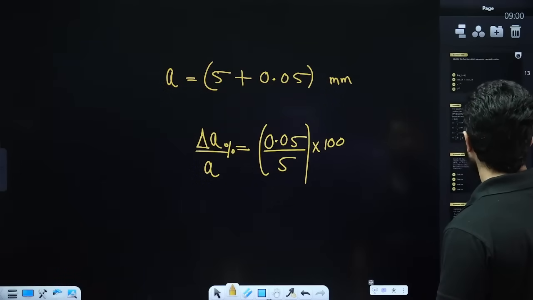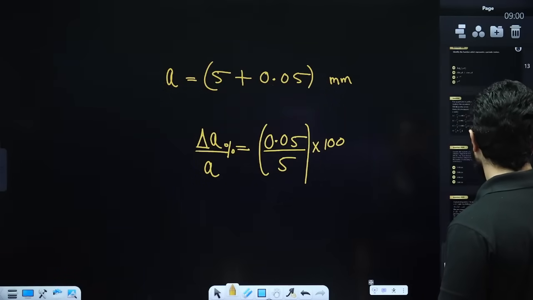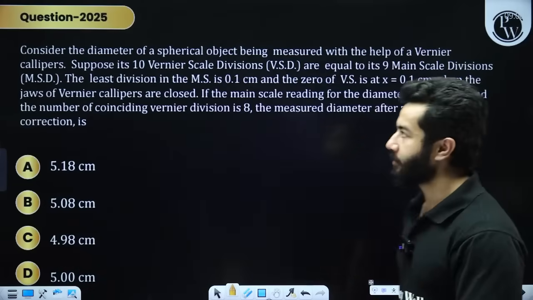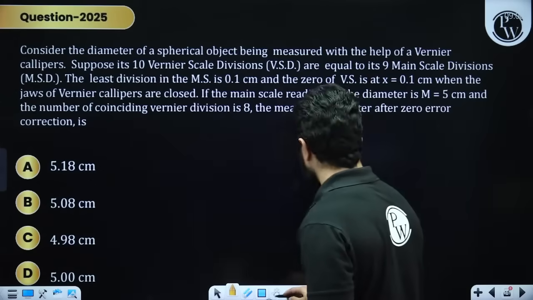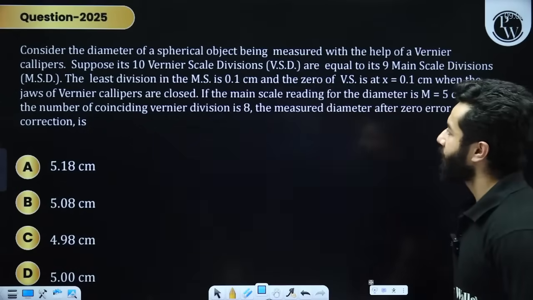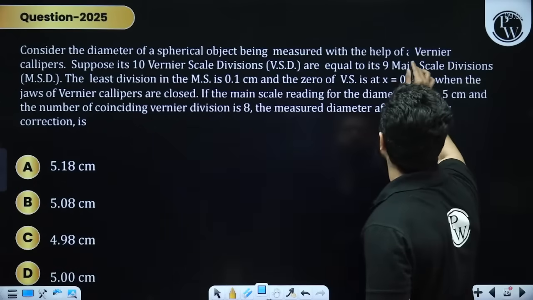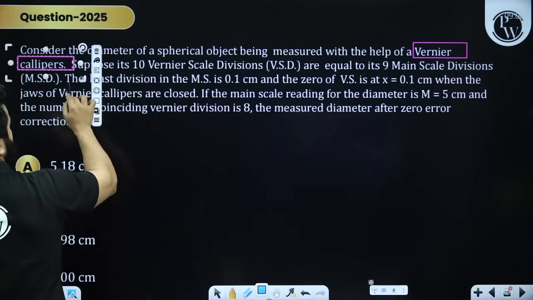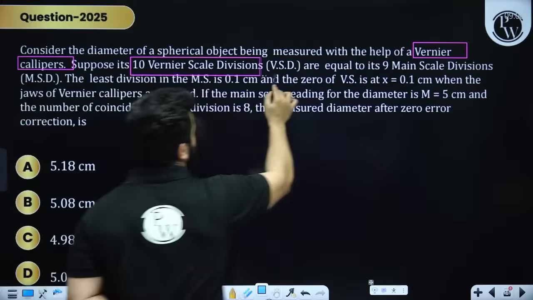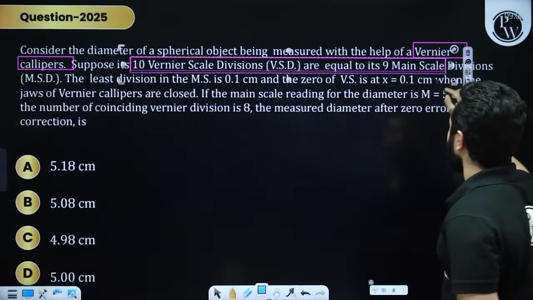You guys were also asking about vernier caliper. This is a question from vernier caliper. They are saying consider the diameter of a spherical object being measured with the help of a vernier caliper. Suppose 10 vernier scale divisions are equal to 9 main scale divisions.